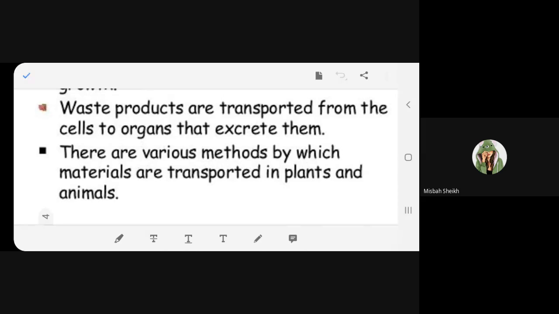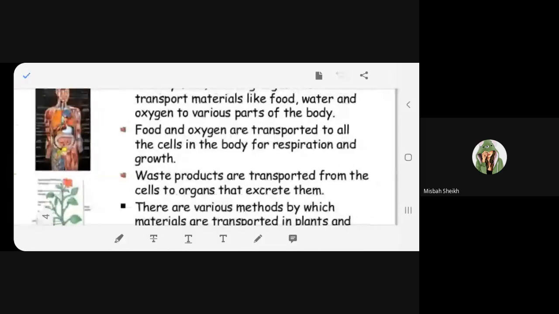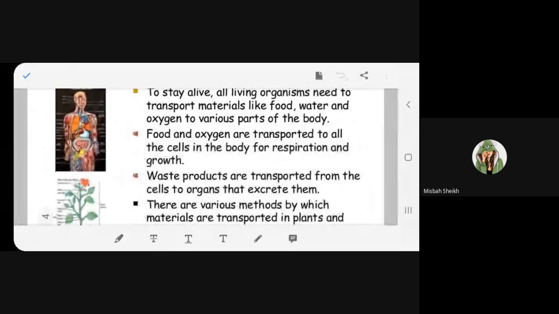There are various methods by which materials are transported in plants and animals. So now in this chapter, we are going to study different ways by which materials are transported in plants as well as animals. Hope you have understood this slide, all of you. Yes, ma'am.